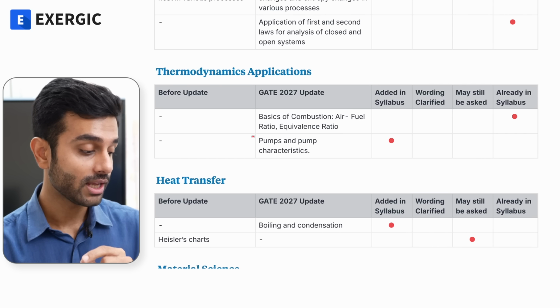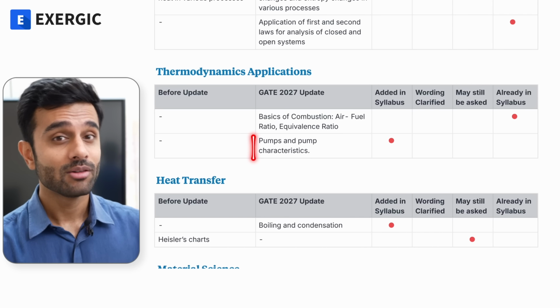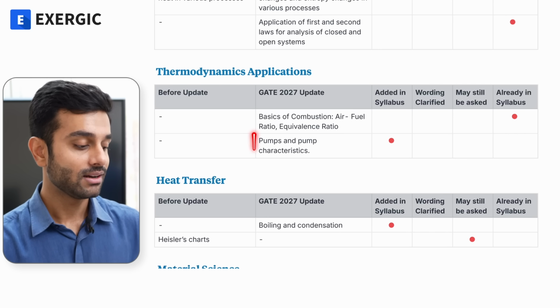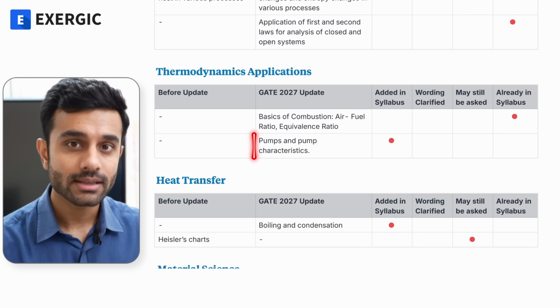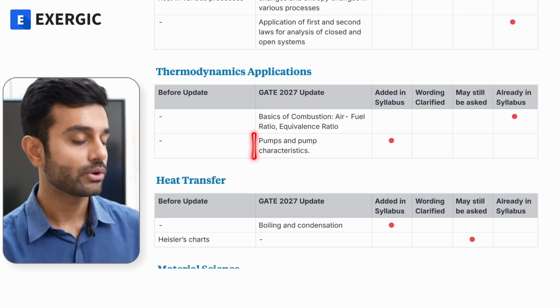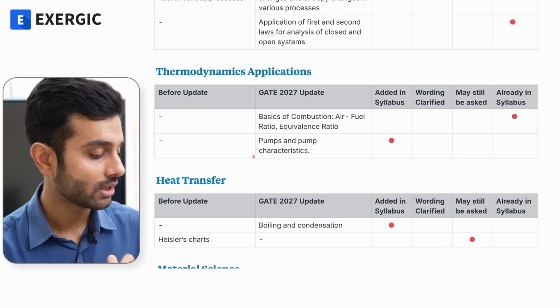This knowledge is going to help you, not just in GATE, but in other PSU exams as well, and in interviews, because this topic, pump and pump characteristics, is actually important for PSU exams as well as for interviews. So it is a very good addition in my view in the GATE syllabus.